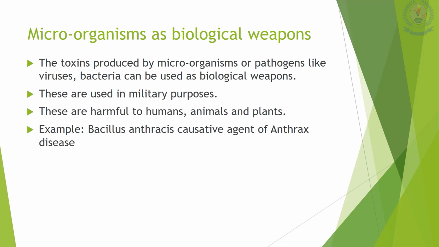Microorganisms as biological weapons. This is the most dangerous part. The toxins produced by microorganisms or pathogens like viruses and bacteria can be used as biological weapons. These are used for military purposes. These are harmful to humans, animals and plants. An example is Bacillus anthracis, the causative agent of anthrax disease. That is the example.